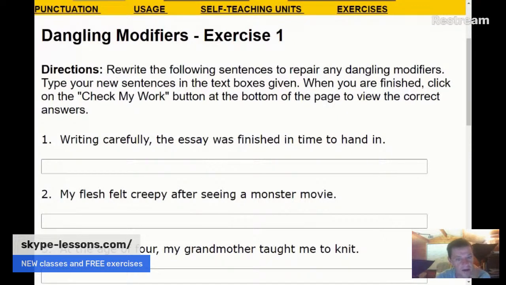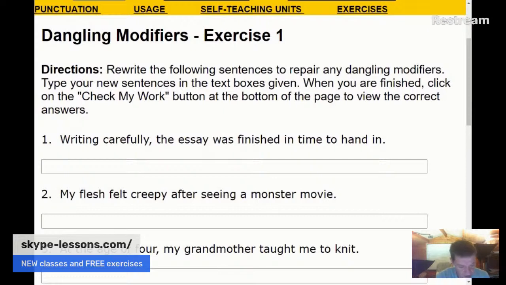Writing carefully, comma, the essay was finished in time to hand in. Now, it sounds like the essay was writing carefully in this sentence, which is why it's wrong. So there are at least two different ways we can correct it. We can say writing carefully, comma, I finished the essay with time to hand in. Yeah, I finished the essay on time, if you prefer. So that's one way you can fix the dangling participle here, along with writing carefully, I, and then just carry on and make sure the I is the subject of the verb in the main clause. So I finished the essay on time.